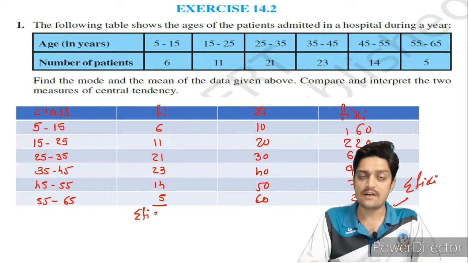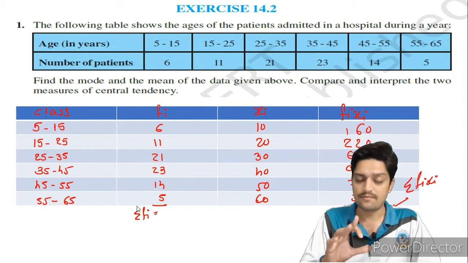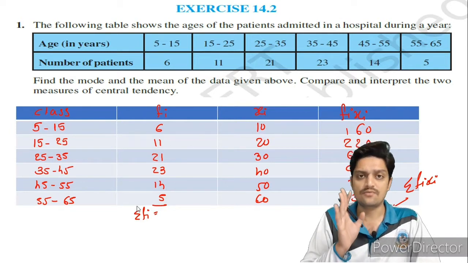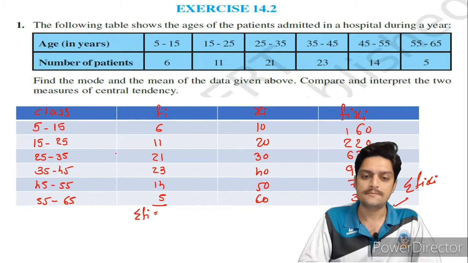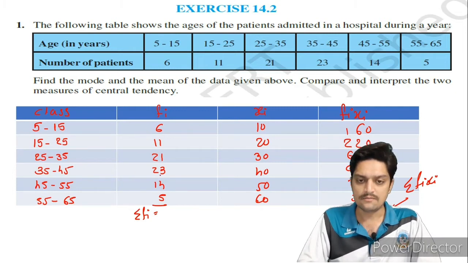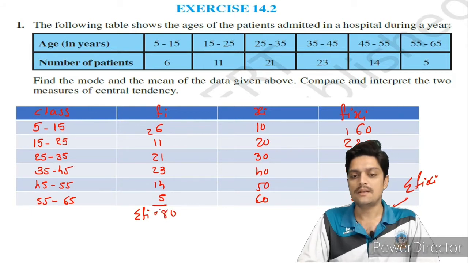Right now we are finding x bar, the mean. We should know what we are finding. Now total this up: 6 plus 11 is 17, 38, 61, 75, 80.